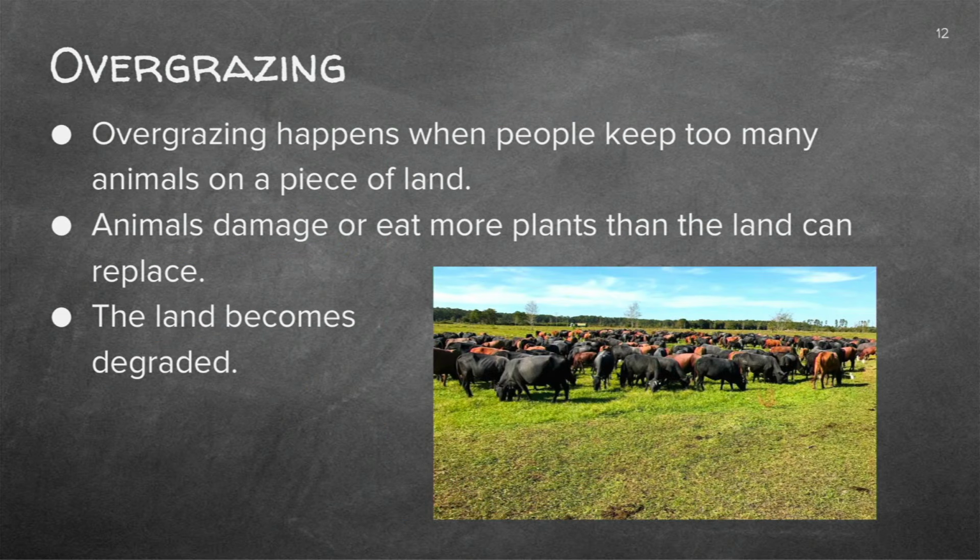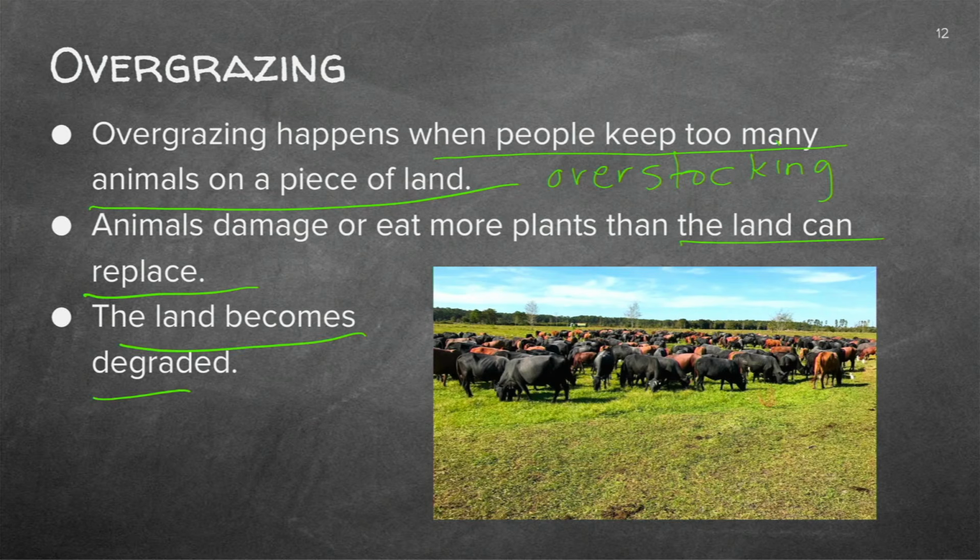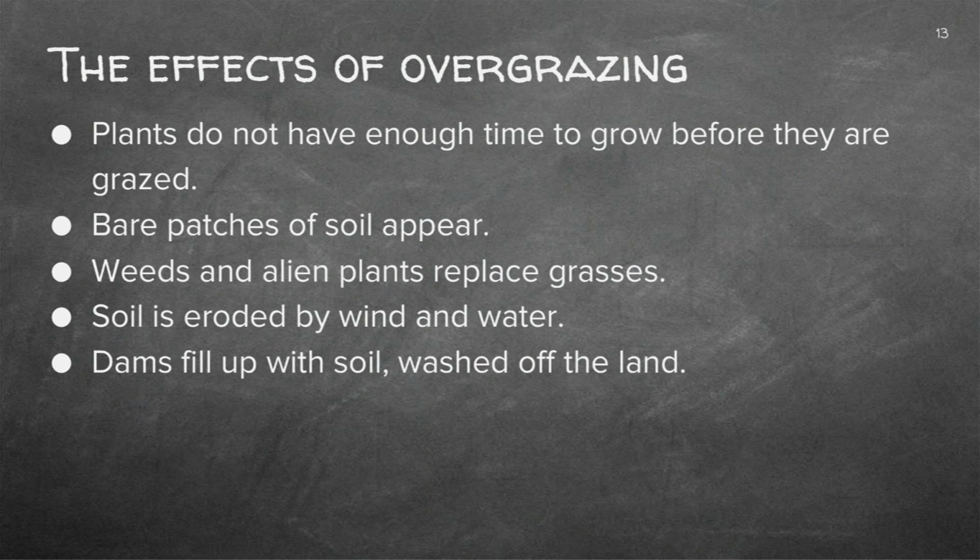Now let's take a look at overgrazing and how overgrazing affects us. So overgrazing happens when people keep too many animals on a piece of land. We call this process overstocking. So when farmers overstock animals, overgrazing is bound to happen. So animals damage or eat more plants than the land can replace. The land becomes degraded. So you'll find that soil erosion will occur after the land becomes degraded.